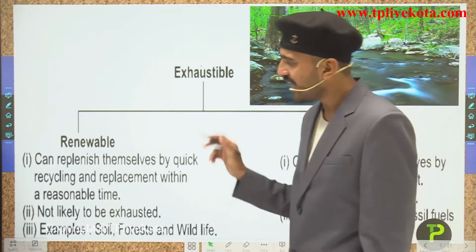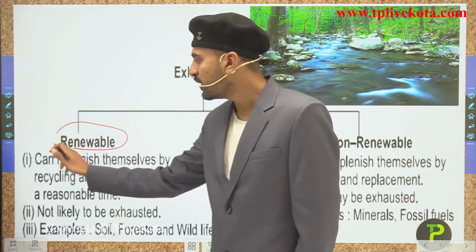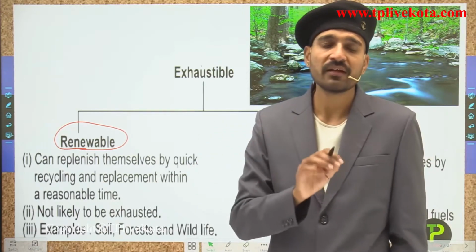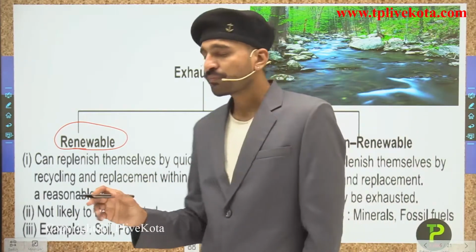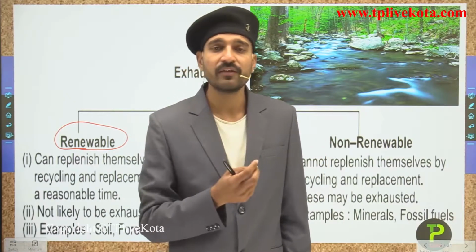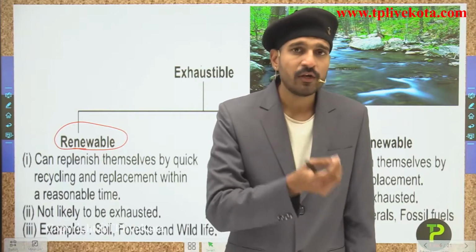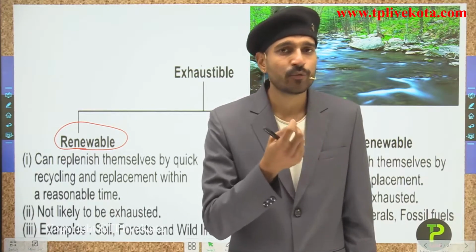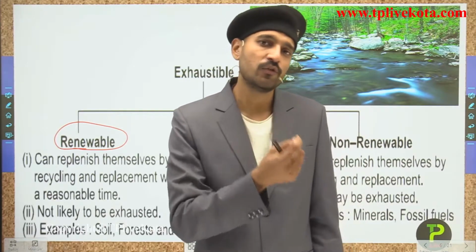So students, as the name suggests, renewable resources are going to renew or replenish themselves if human activities subside. The next one is the non-renewable, that is, whether human activities subside or not, they are going to end one day, or exhaust one day if they are used at once.